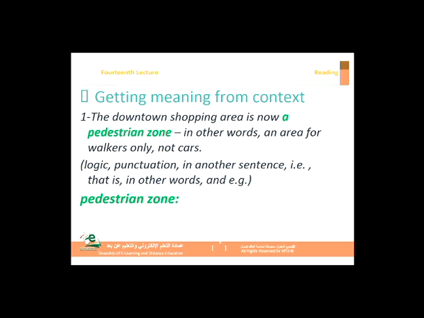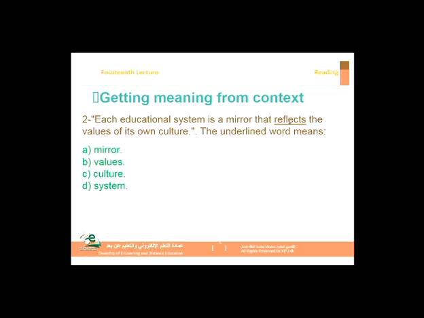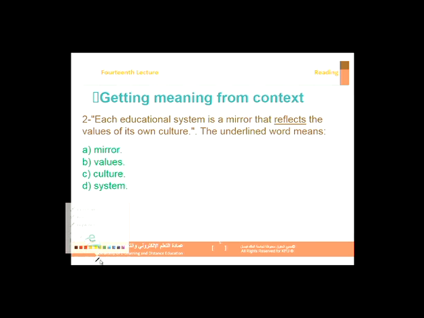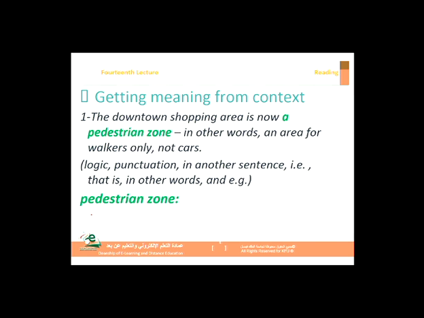Sometimes in the final exam, for example, you might have a sentence like this one, either as a sentence or in a paragraph. And then I ask you about the meaning of that word. For example, the downtown shopping area is now a pedestrian zone. All right? A pedestrian zone here.